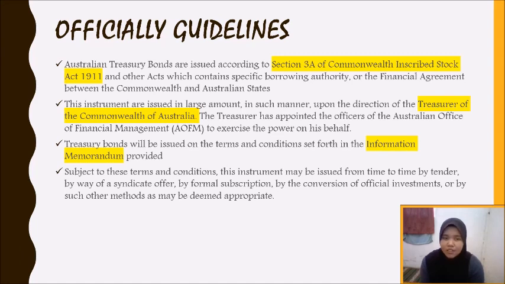Treasury bonds will be issued on the terms and conditions set forth in the information memorandum provided, and subject to these terms and conditions, this instrument may be issued from time to time by tender, by way of a syndicated offer, by formal subscription, by the conversion of official investment, and by such other method as may be deemed appropriate.